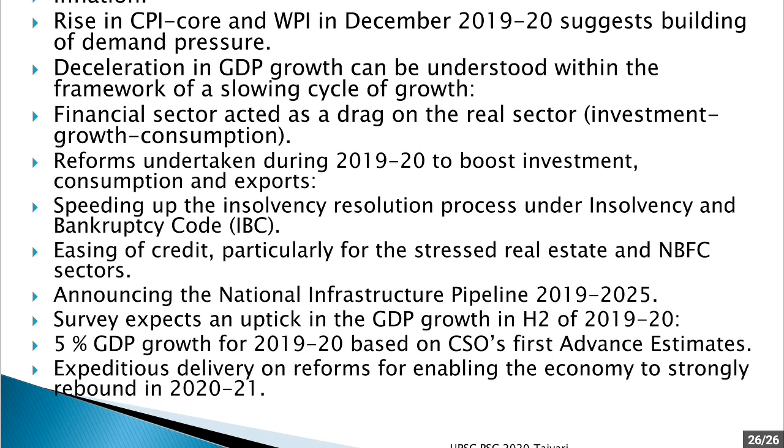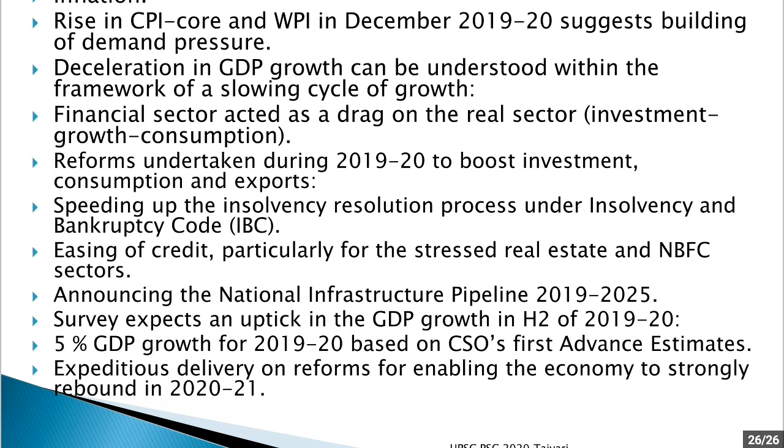Third, announcing the National Infrastructure Pipeline. We have also seen that the government has announced almost 101 lakh crore investment in the National Infrastructure Pipeline projects.